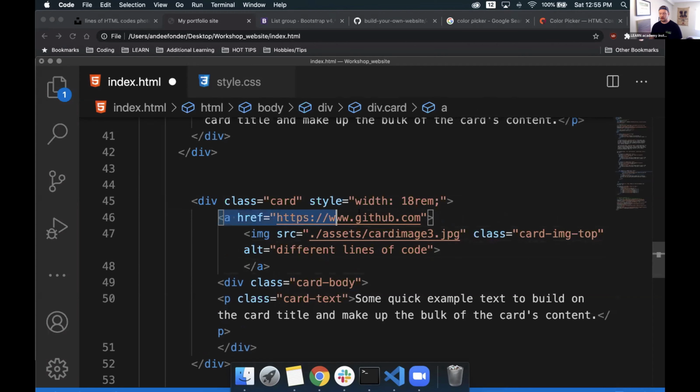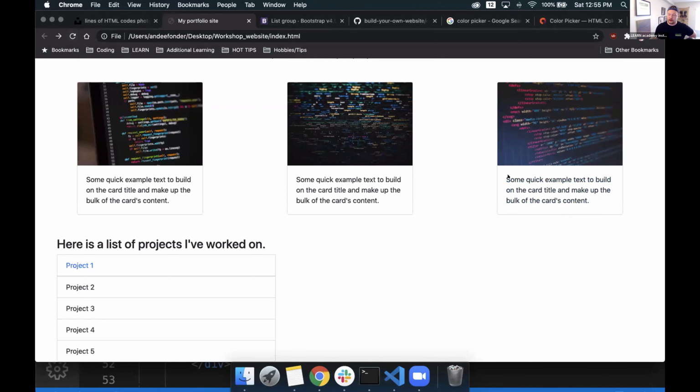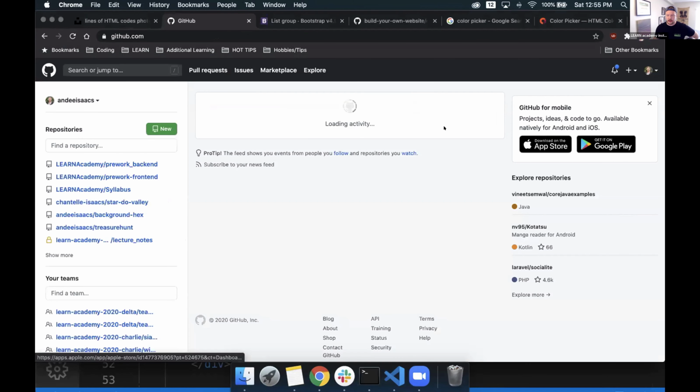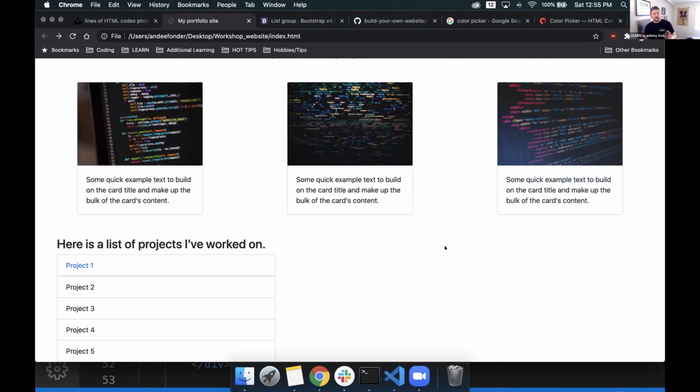So it opens up here, wraps only the image, and then closes. If we save this and go back, my text is no longer clickable. Other areas of this box aren't clickable, but the image itself is, and that will take us to GitHub again. Any questions about it?